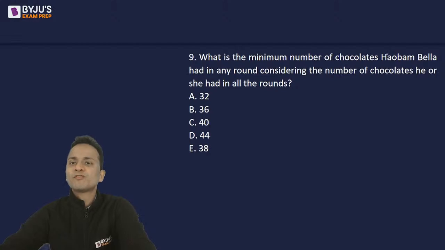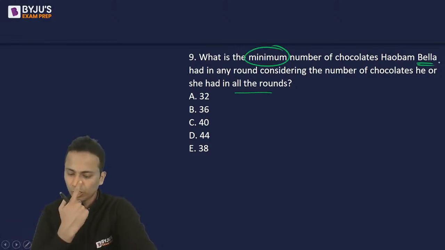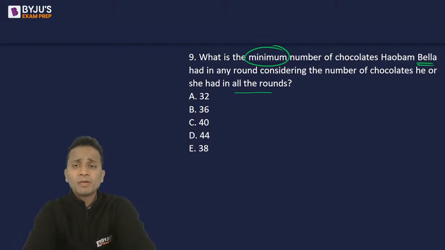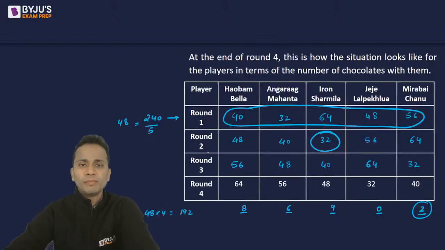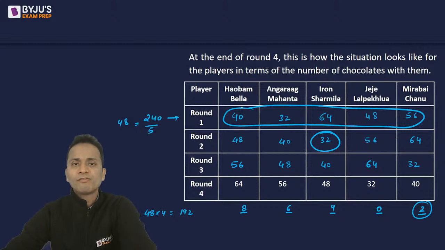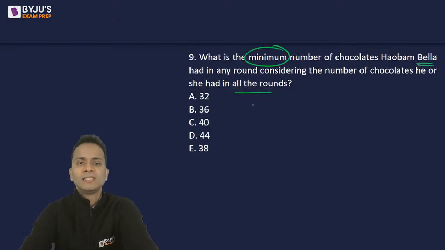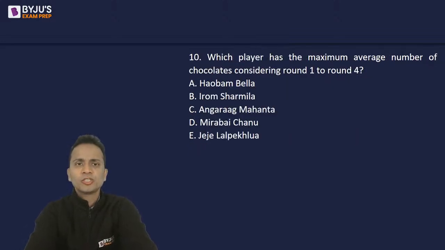What is the minimum number of chocolates Bella had in any round considering the number of chocolates he or she had in all the rounds? So minimum for Bella. Again बहुत simple है. Minimum number of chocolates for Bella. Going back to the table, I can see that 40 is the minimum number of chocolates that Bella had. So 40, option C is the correct answer of question number 9. Perfect. Last question, question number 10.